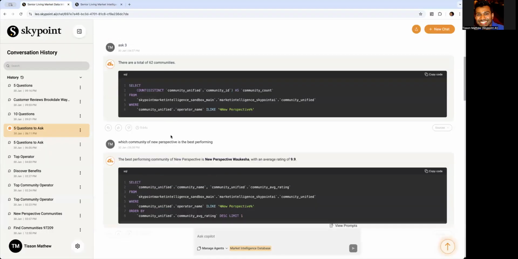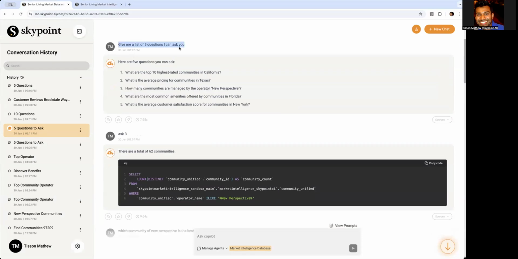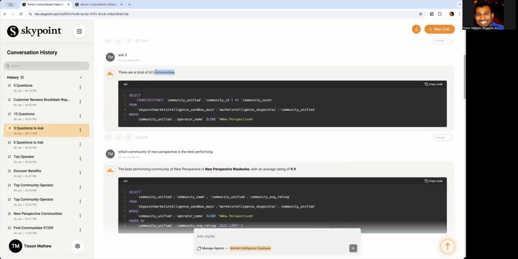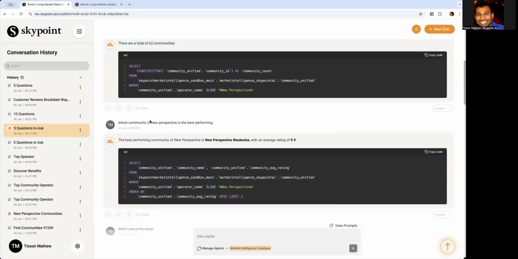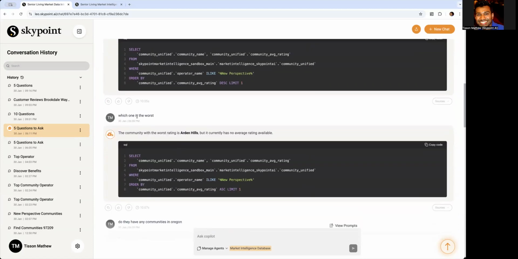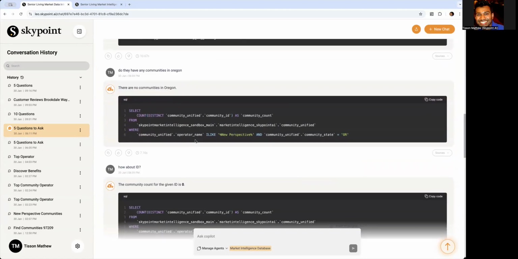So I'm going to interact with the Copilot, say, give me a list of 5 questions I can ask you. It says, okay, here are the questions, and I ask 3, which is this question. So it followed up, knows what I'm talking about. There are 62 communities, and it's like, okay, which community is the best performing? It's like, okay, New Perspective is the operator. The average rating is 9.9. Which one is the worst? It's like, okay, there's no rating available.